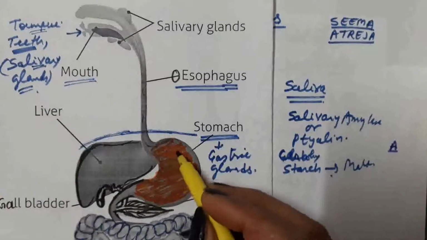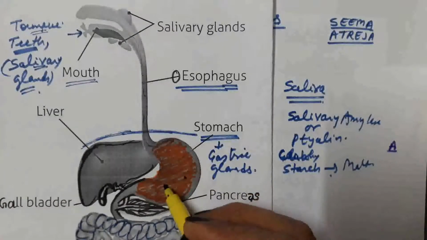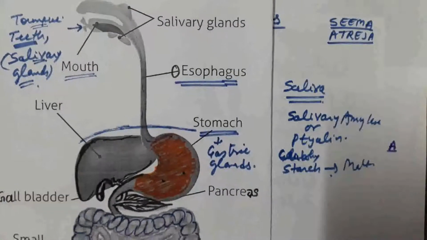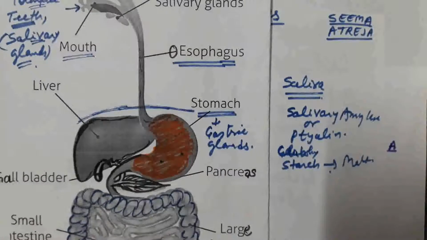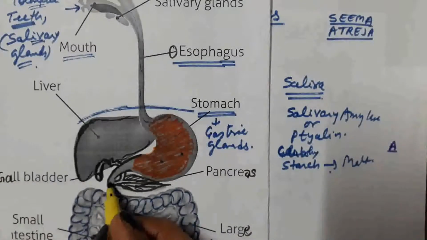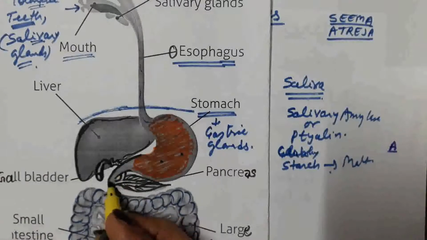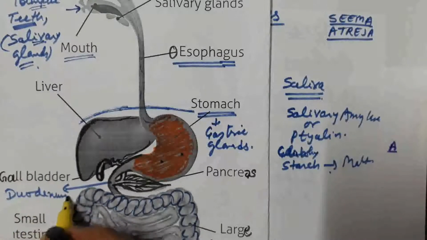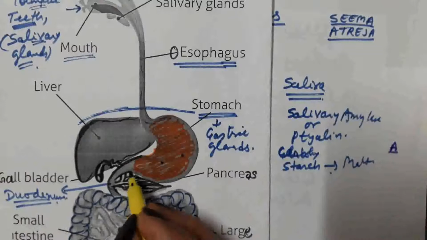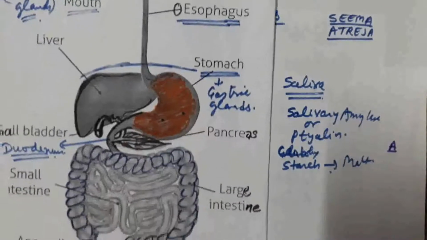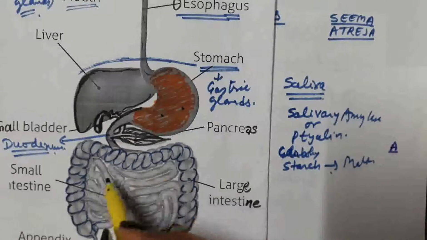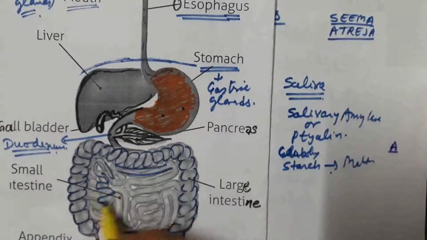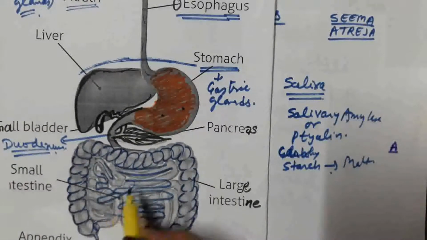After complete digestion of food material in the stomach, the next part of the digestive system is the small intestine. The first part of the small intestine is this C-shaped duodenum. The duodenum runs into the highly coiled portion of the alimentary canal, that is, this highly coiled portion of the small intestine.